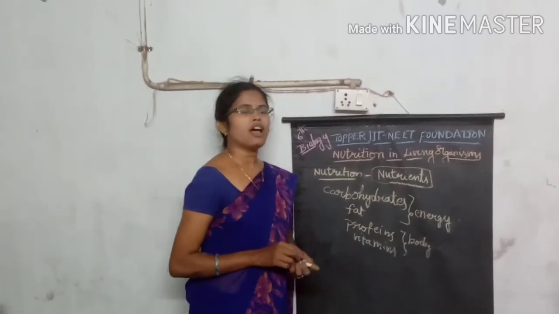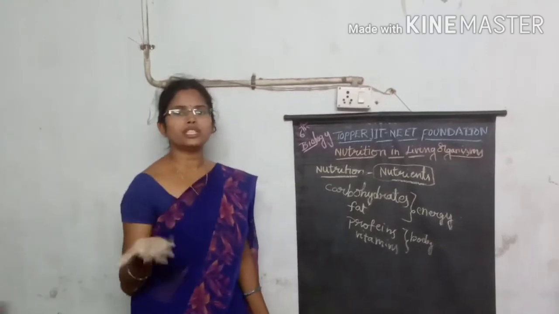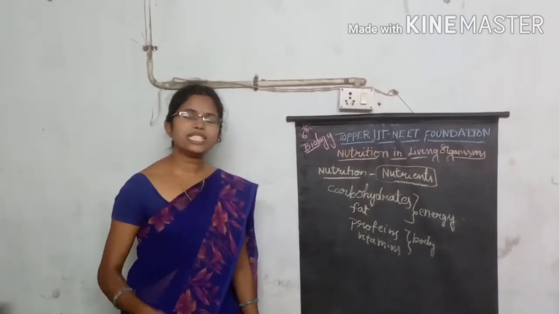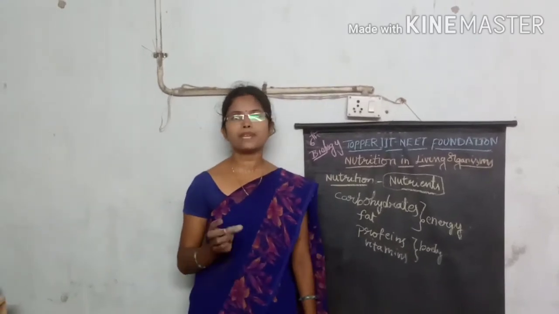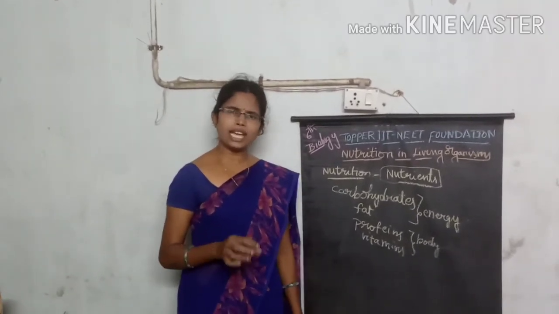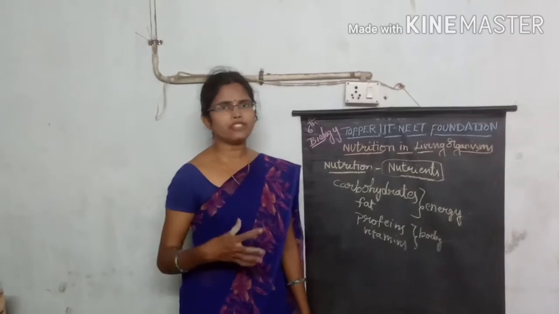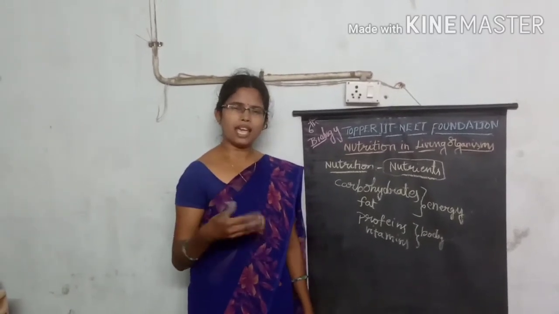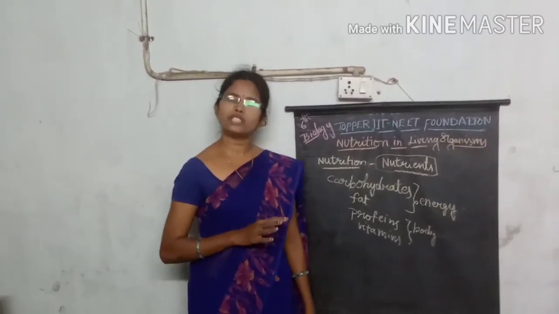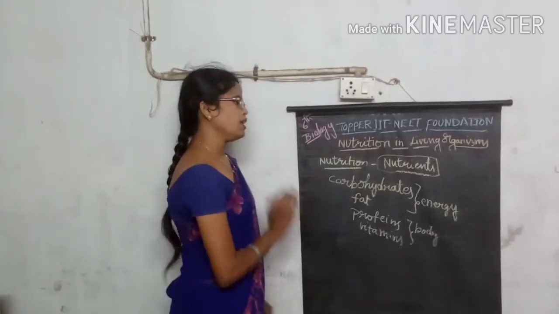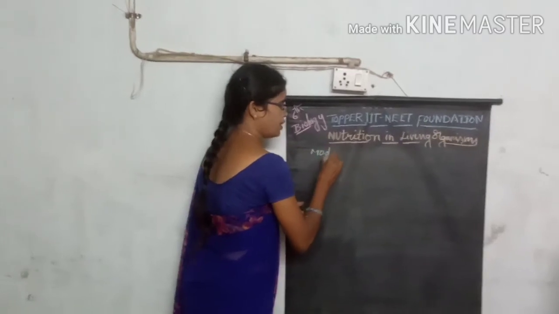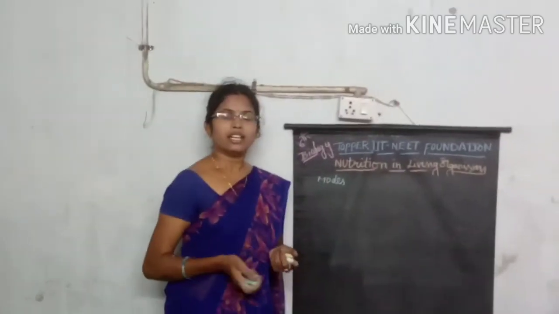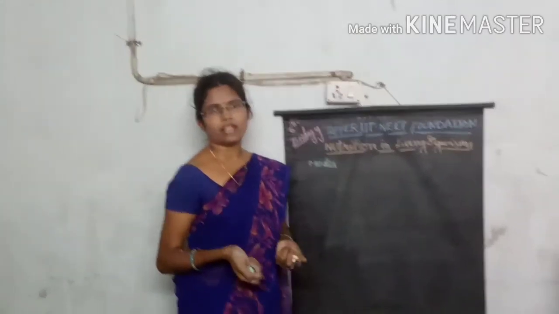Then coming to how many types of nutrition there are: do all the organisms present on the earth take the same type of materials, or the same mode of taking nutrient materials? That will be discussed in this. In which way are the organisms taking food material? By different varieties of living organisms.